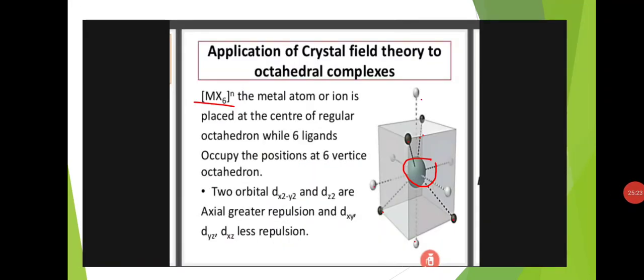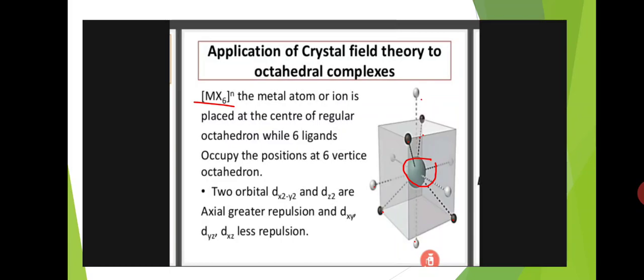And application of crystal field theory to octahedral complexes. Octahedral complexes, the formula is MX6. Okay, the metal is present and six ligands are present. The metal atom or ion is placed at the center of the regular octahedron. Same like in tetrahedral, in octahedral also the central metal atom is present at the center of the octahedron, and six ligands are present at the six positions of the octahedron.